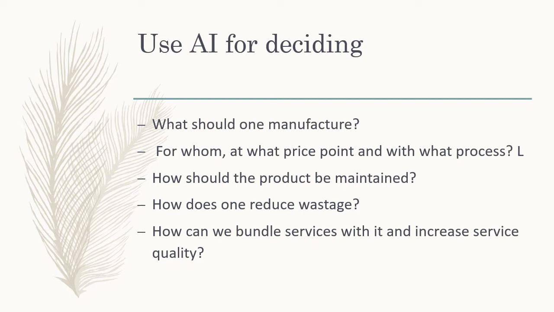So what should one manufacture? AI helps in finding out which product we should be manufacturing so that we can have maximum profit and consumers are satisfied. For whom, at what price point, and with what process. AI is very helpful in finding out for whom we are manufacturing the product, who our target consumers are, at which price they are happy to buy our products, and the process by which we are manufacturing our product.